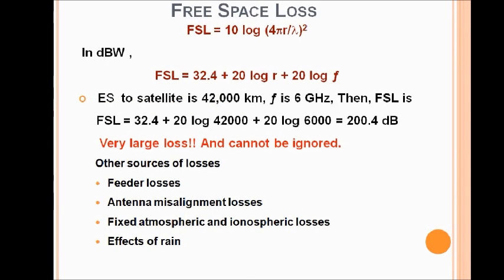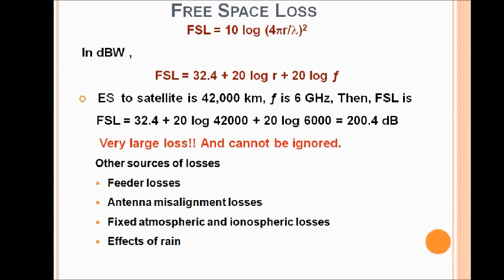Free space loss is given by 10 log (4 pi r over lambda) whole squared, and it can also be calculated in dB, the expression being 32.4 plus 20 log r plus 20 log f. If Earth station to satellite is 42,000 km and frequency of signal is 6 GHz, then free space loss can be calculated as 200.4 dB. As this is a very huge amount, it cannot be ignored, and that is why it has been considered in the calculation of link budget.